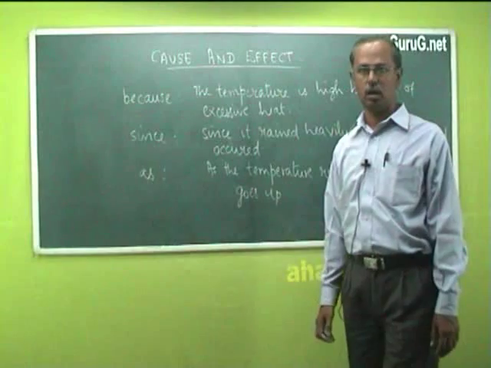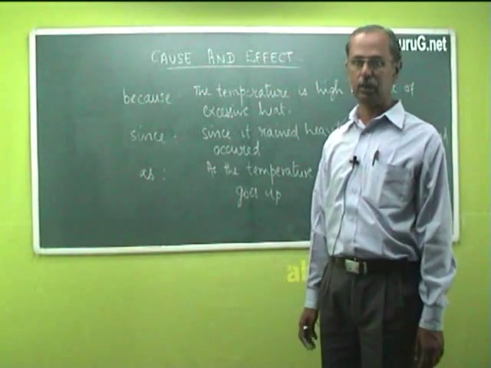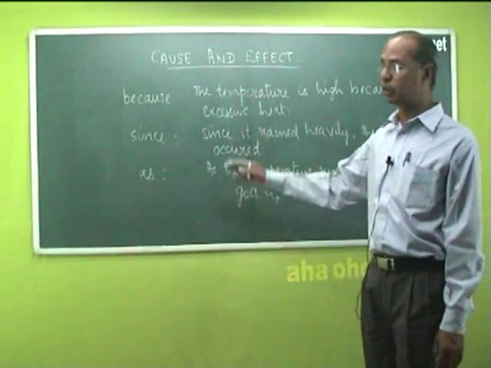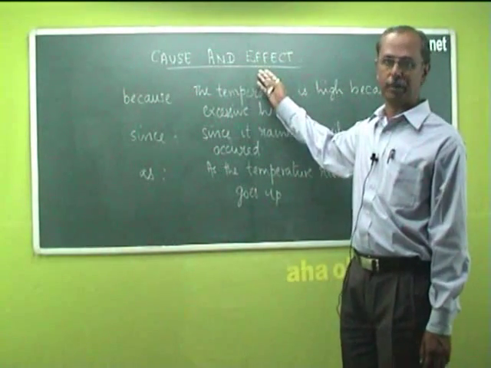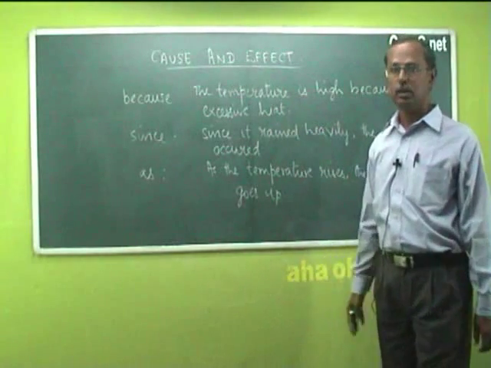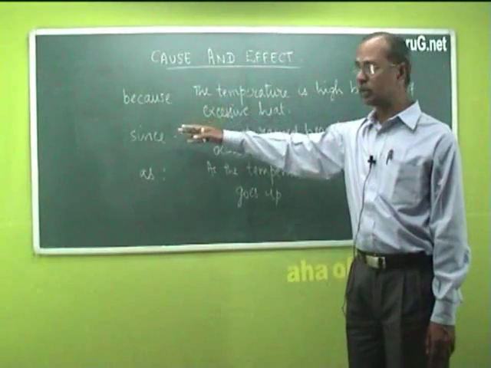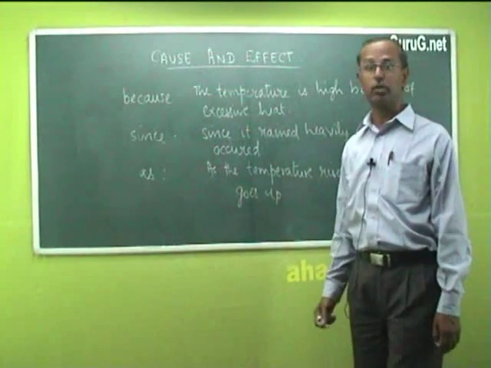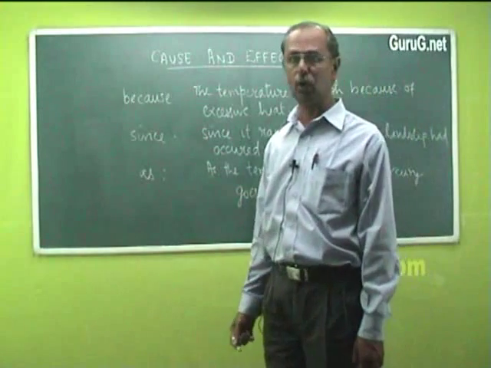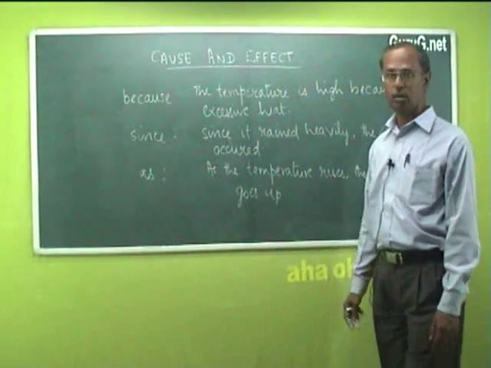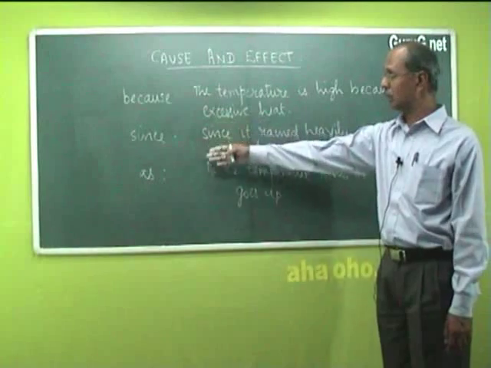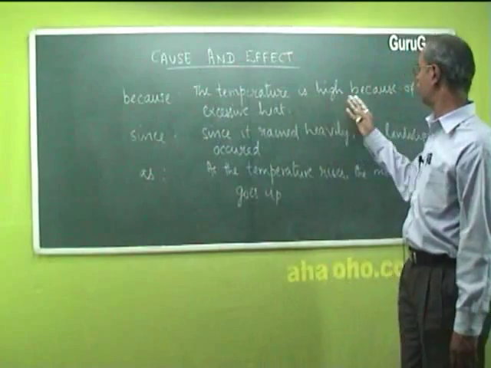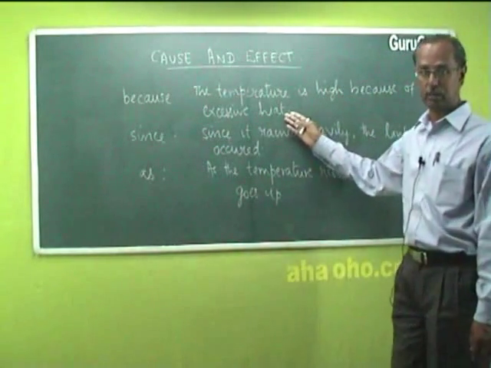Cause and effect are a kind of statements used especially in technical writing to show what is the cause of something and the effect of it. For example, we have words such as because, since and as, which are used to construct sentences which show cause and effect. Let us look at a few examples of these words. Using because in a sentence, we have, the temperature is high because of excessive heat.